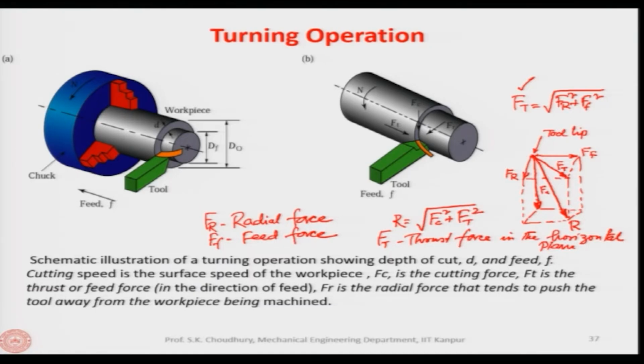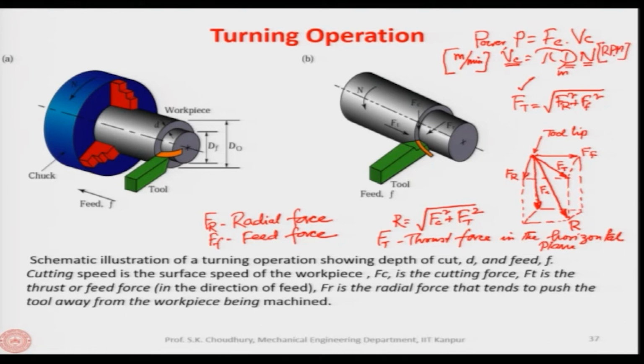In the vertical plane, we have the cutting force Fc, which is responsible for the power consumption, because earlier we have seen in our earlier lectures that power is the product of Fc and the cutting velocity Vc, and the cutting velocity is pi D N. D is the diameter of the workpiece in meters, and N is the revolutions per minute, so Vc is in meter per minute.